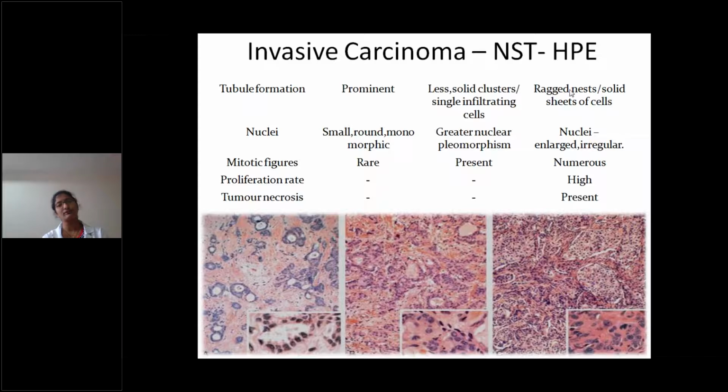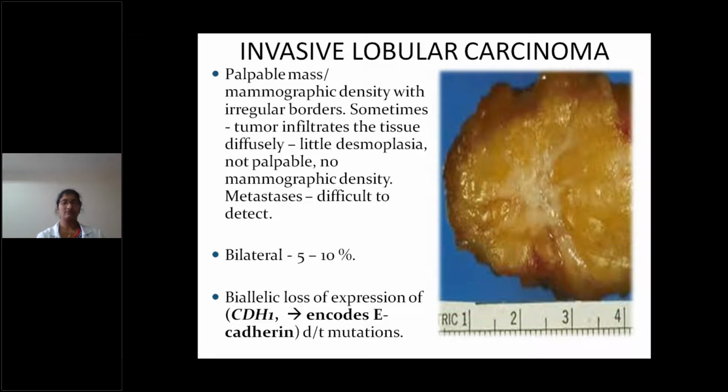Grade 3, when tubule formation is very less and raggedness or solid sheets of cells are seen. Here solid sheets are seen. Here in grade 1, prominent tubule formation is seen. In grade 3, nuclei are enlarged and irregular, mitotic figures are numerous, and proliferation rate is very high. Tumor necrosis is present, and it is considered grade 3. That is about invasive ductal carcinoma.